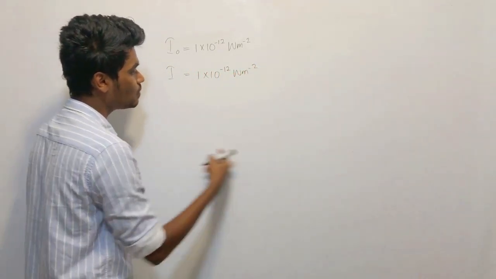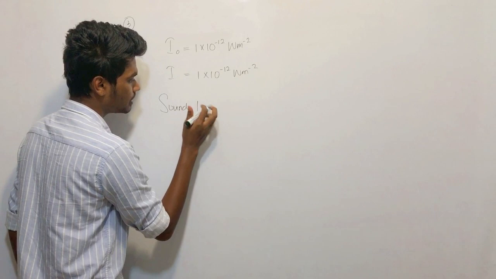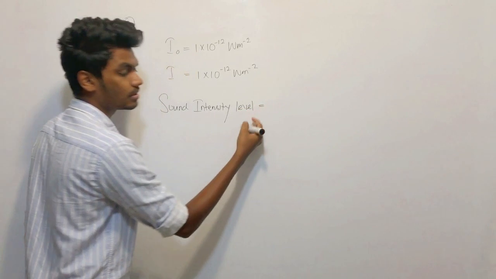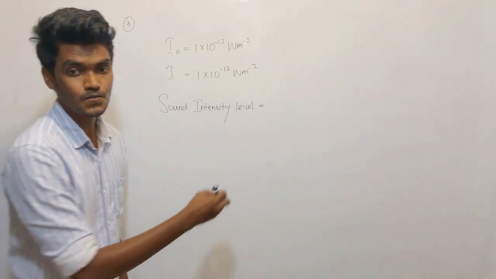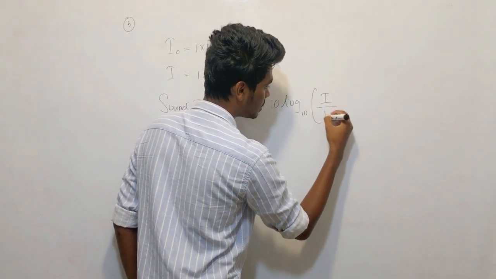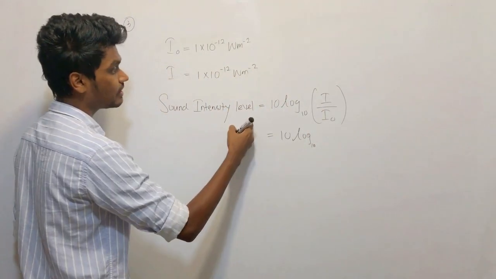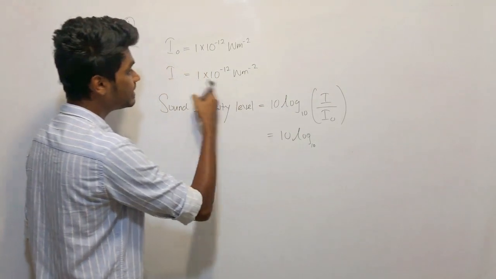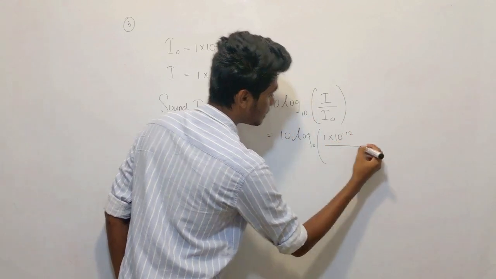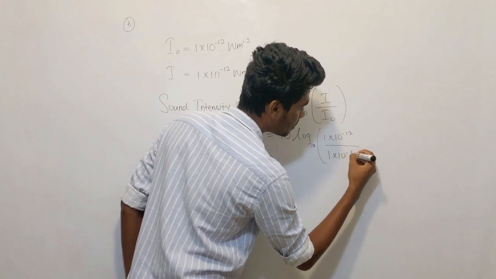So simply we have the equation for the sound intensity level. What is the equation? Sound intensity level is equal to 10 log 10 of I over I naught, right? We need to find the sound intensity level corresponding to which intensity? This I, they have given that to be 1 into 10 to the power minus 12. But what is the threshold intensity I naught? It is also 1 into 10 to the power minus 12, right?